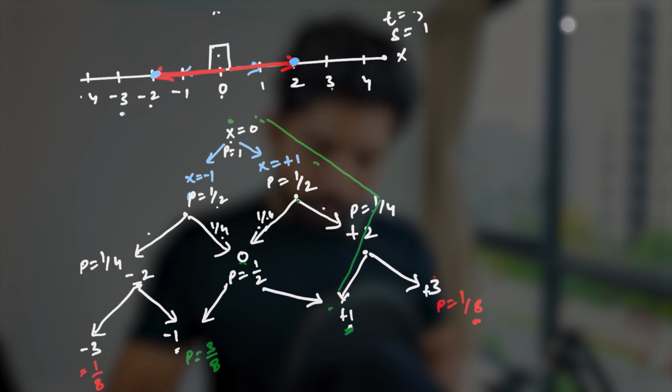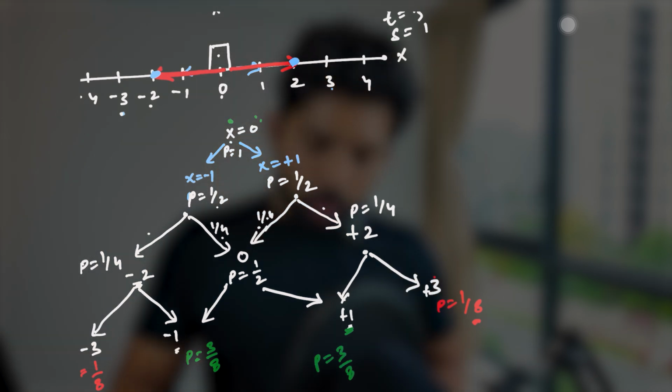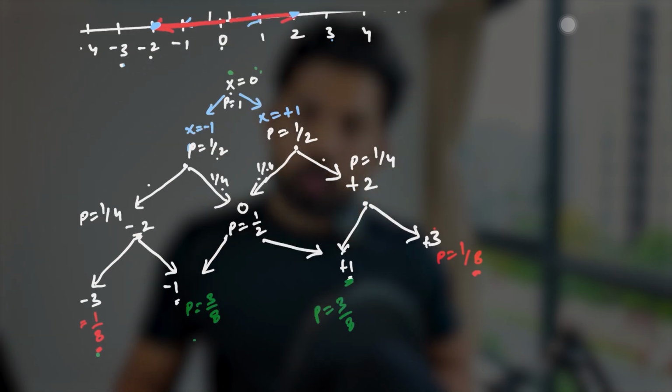And the third way will be from 0 to -1, then 0 to +1. Means we have three ways again, so I can write it as 3 by 8, right? And to verify, you can add all these and it will be equal to 1, right? And similarly for this also, it will be equal to 1. So we can say the probability will always be equal to 1.